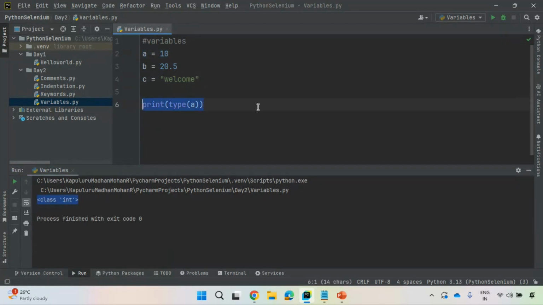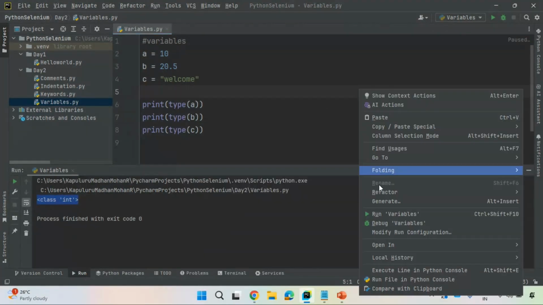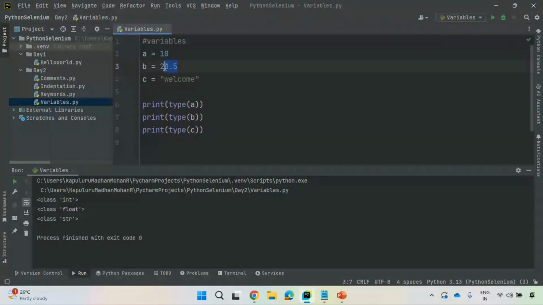Next, let us see B and C also. Observe here, it is float. You see class float. A sequence of characters inside quotes is a string. A sequence of characters or a single character inside double quotes or single quotes is treated as a string data type.